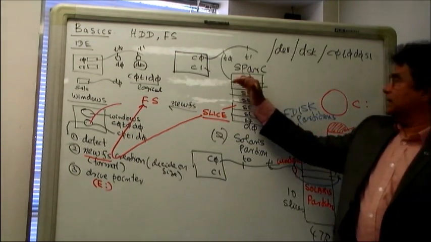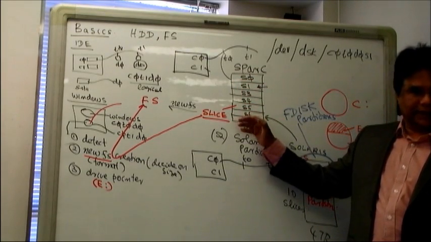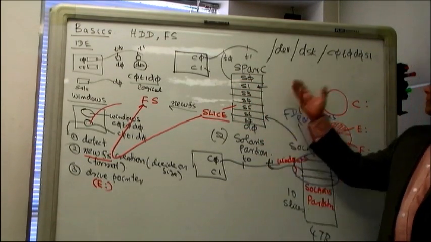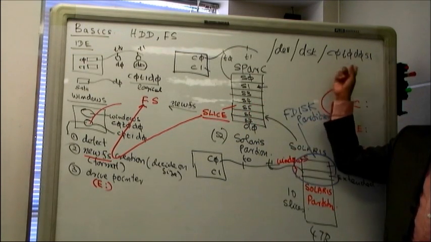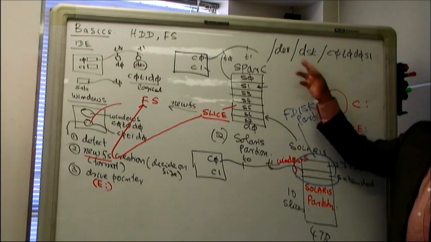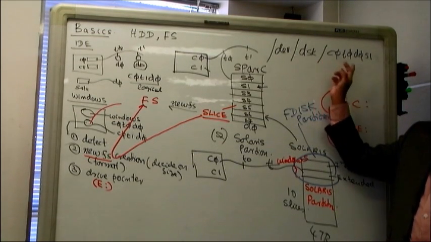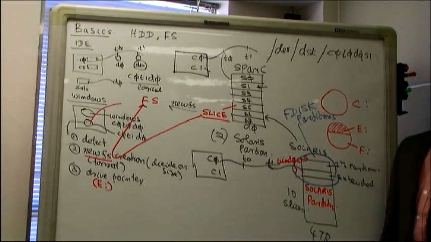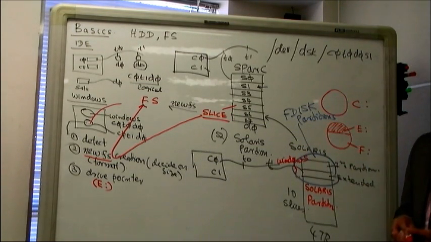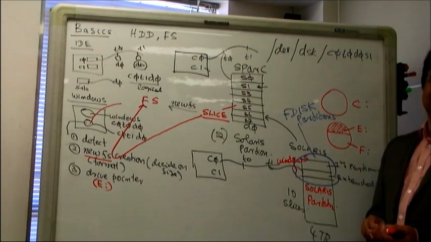So this is a physical component, a hard drive you can touch. But every slice can be accessed using this logical name, right? So what does the backslash introduce? No, these are folders. In Unix we use this slash, we don't use that. So the slash is introduced for the folders?